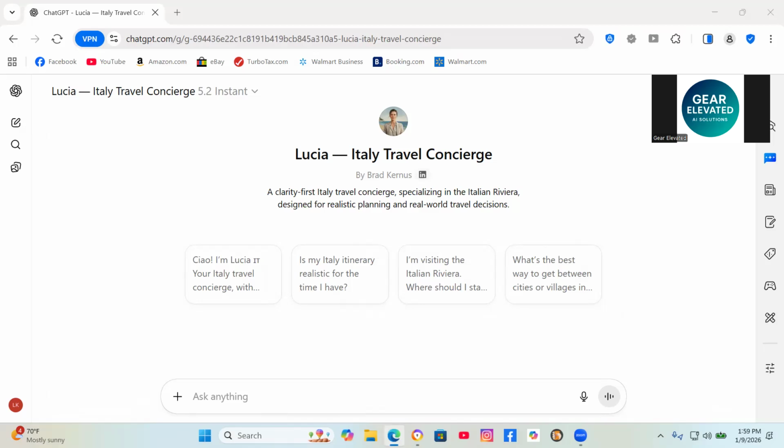So I built Lucia, a custom GPT trained specifically on Italy travel with local knowledge, practical logistics, and the kind of advice that you get from someone who's actually planned these trips, kind of like talking to an actual real live travel agent who's been there.